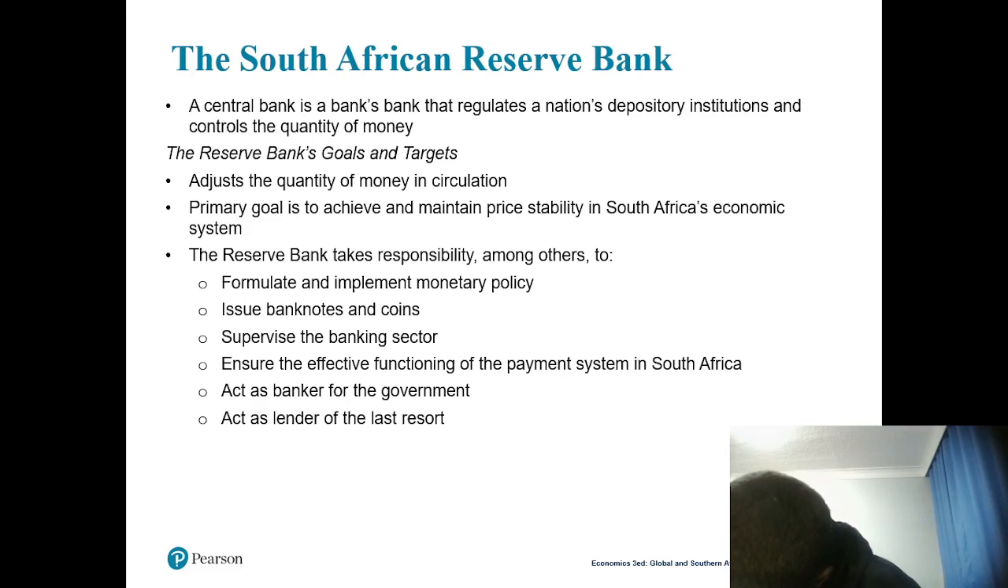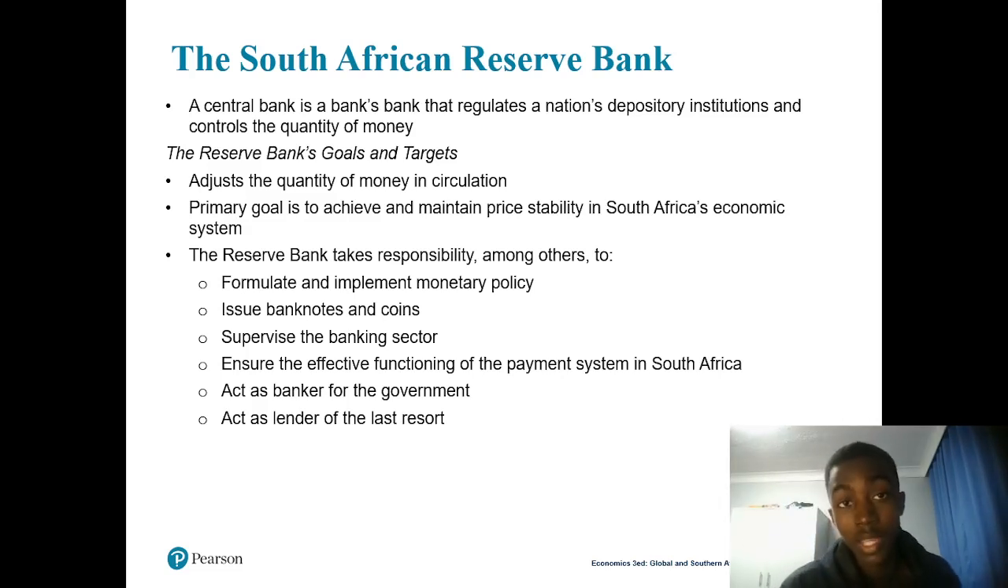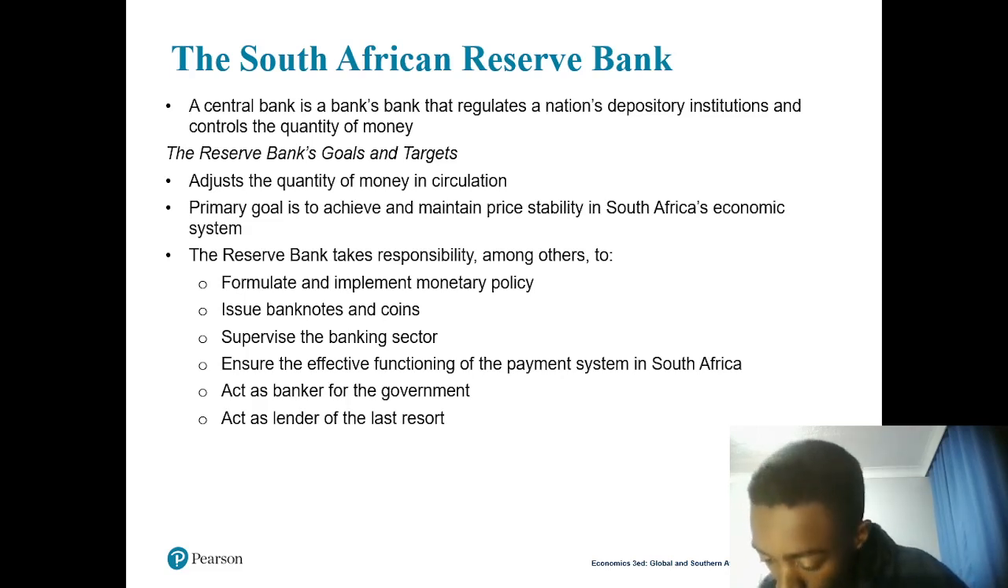It is to contain inflation. The government appoints the majority of the members. So there are members that are being appointed by the government in the SARB. We have a governor, three deputy governors, and four other directors and seven directors.